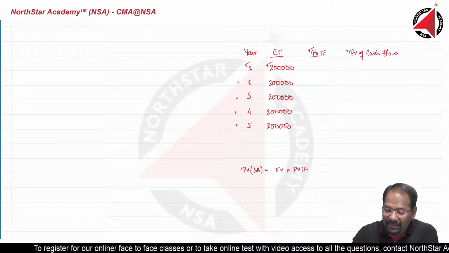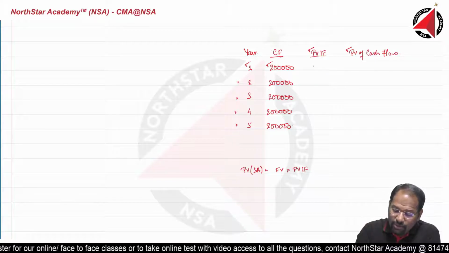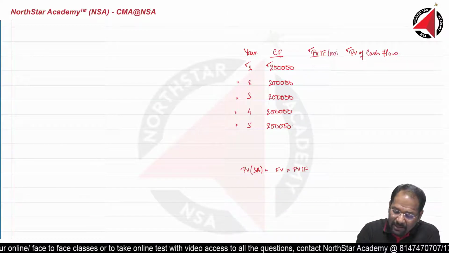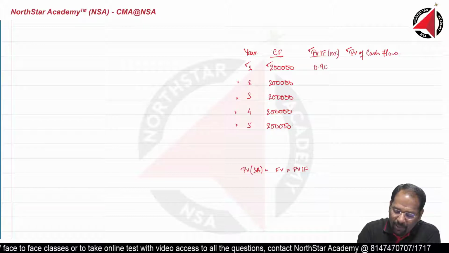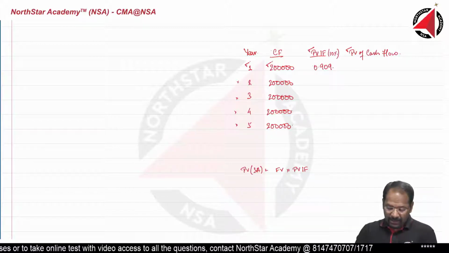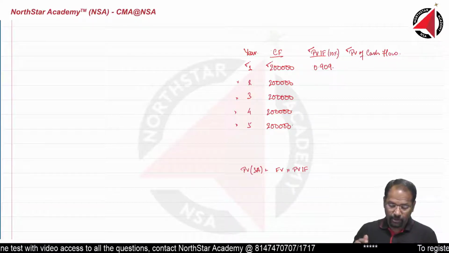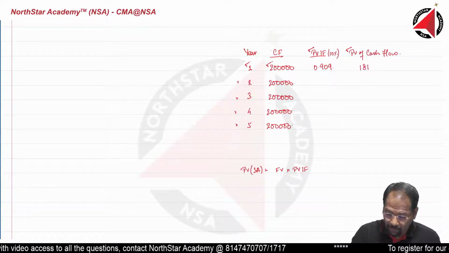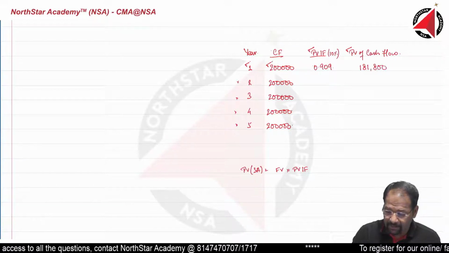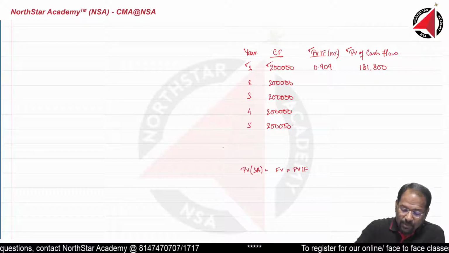You will get present value of this cash flow. Agreed? Now, how much is this going to be? If it is 10%, if you calculate, it is going to be 0.909. So 200,000 multiplied by 0.909, how much it comes? So it comes 181,800.